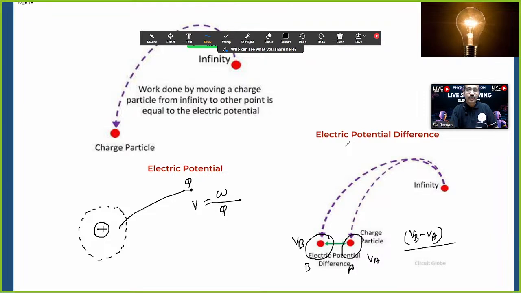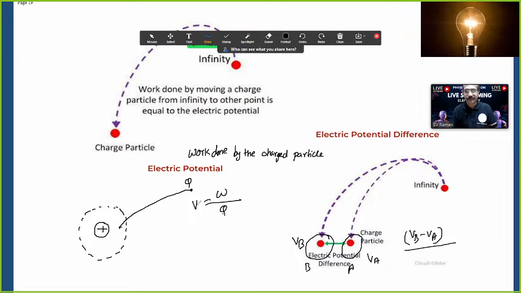Now, how to define it in words? Electric potential we can define as work done by the charged particle. So W by Q, work done by the charged particle, is called electric potential.